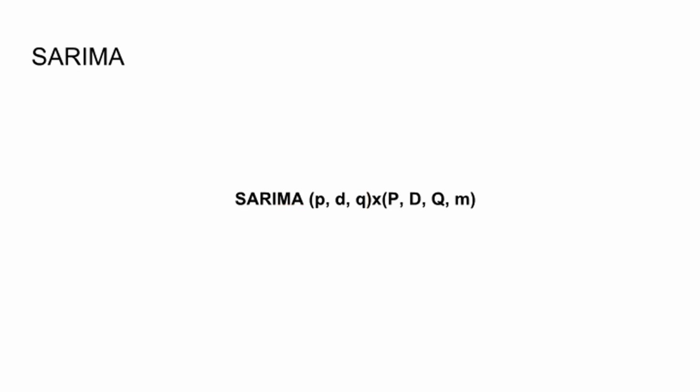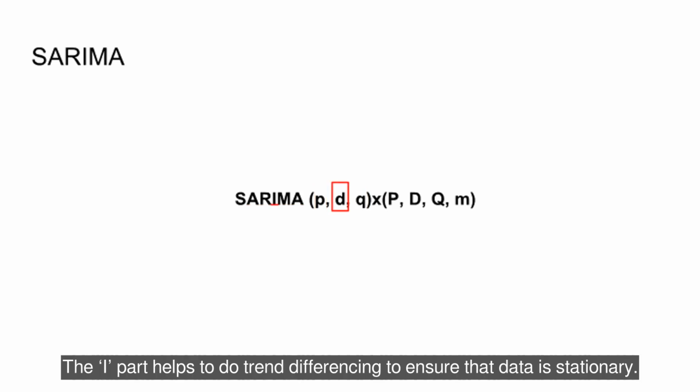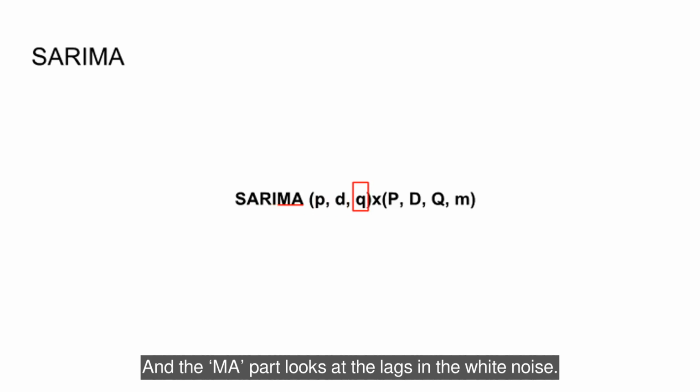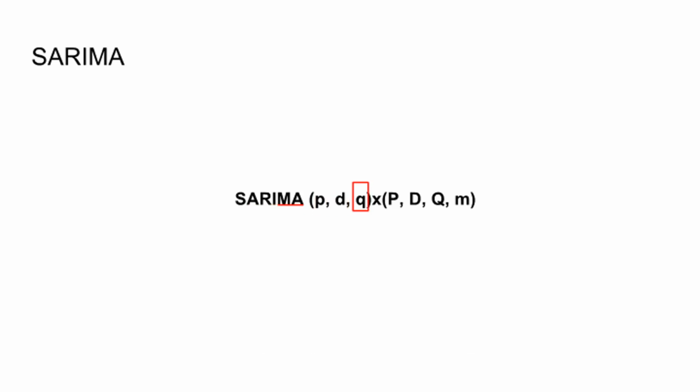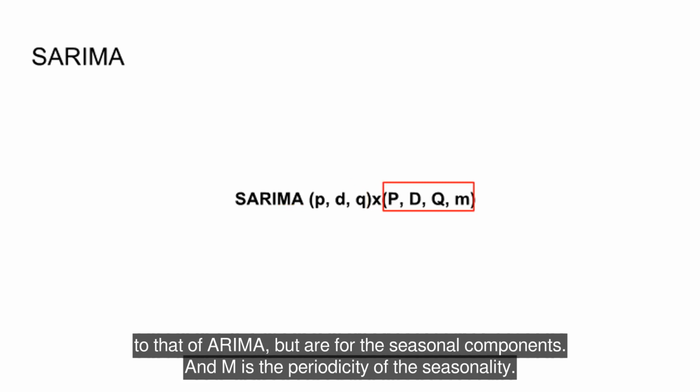But to summarize, the AR part looks at how past values influence the current ones. The I part helps to do trend differencing to ensure that data is stationary. And the MA part looks at the lags in the white noise. For the seasonal part, it can be represented by capital P, D, Q and m. Capital P, D, Q are the additional hyperparameters that are similar to those of ARIMA, but are for the seasonal components. And m is the periodicity of the seasonality.